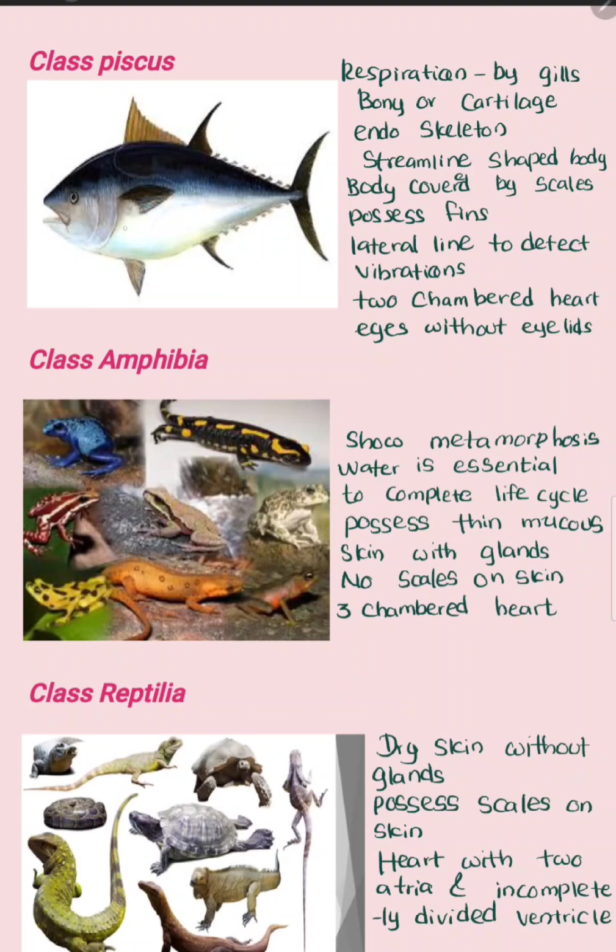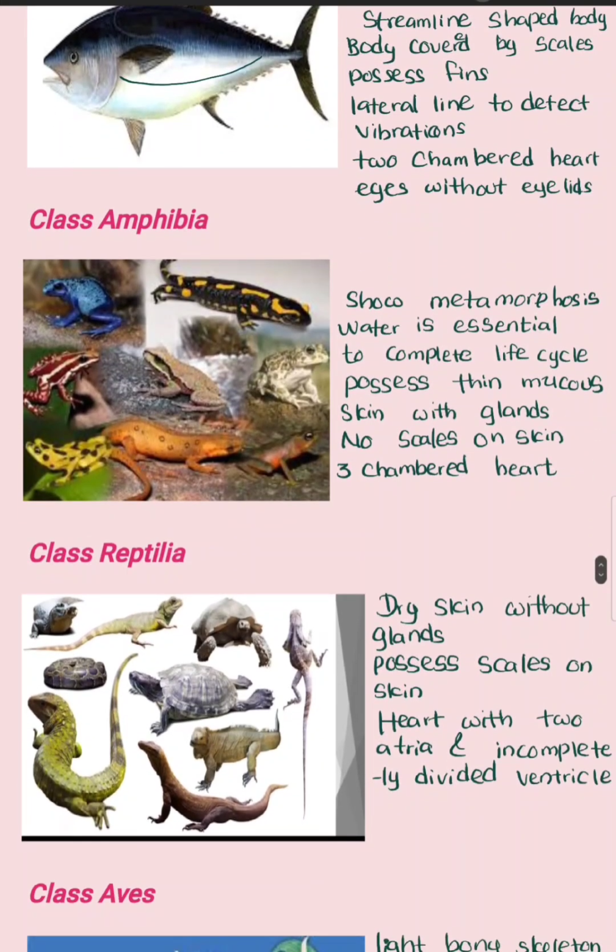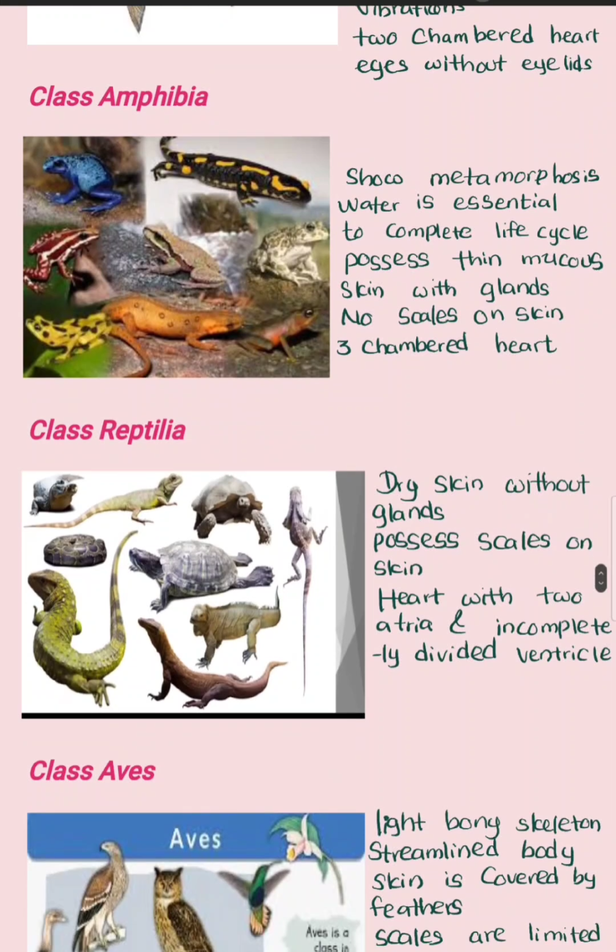Their lateral line means this type of line, right? They have a two-chambered heart, and their eyes are without eyelids.